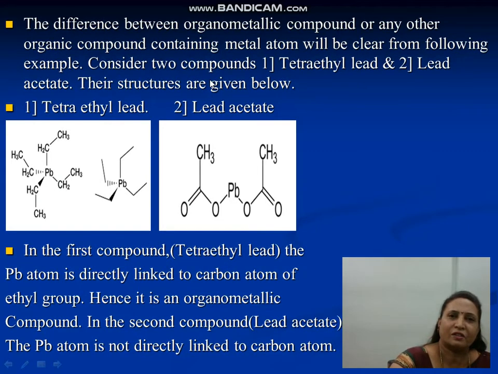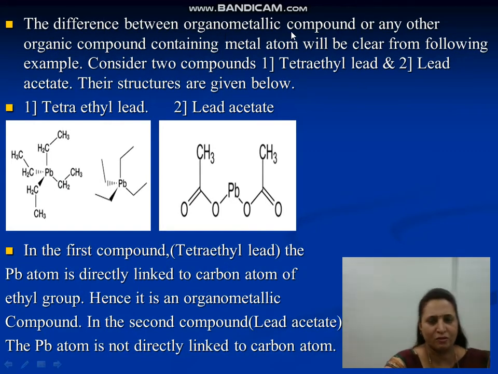So let's see the difference between organometallic compounds and other organic compounds which contain metal atoms. For that purpose, we take two examples. The first example is tetraethyl lead and the second example is lead acetate. The structure of tetraethyl lead is on the left side. Tetra means 4.